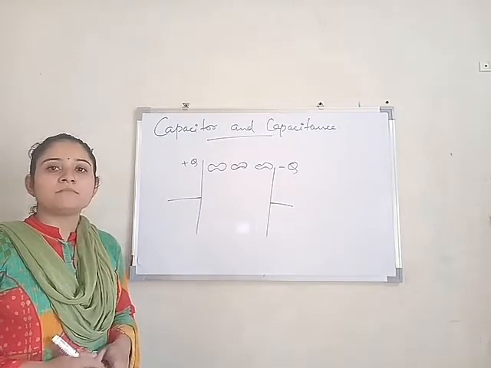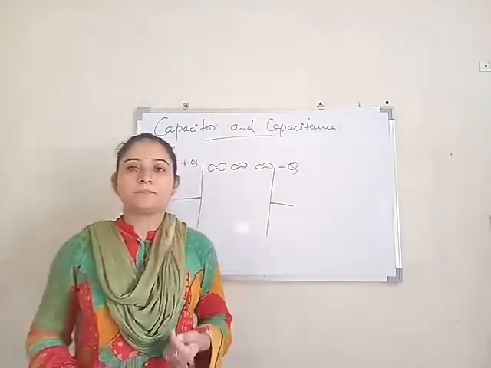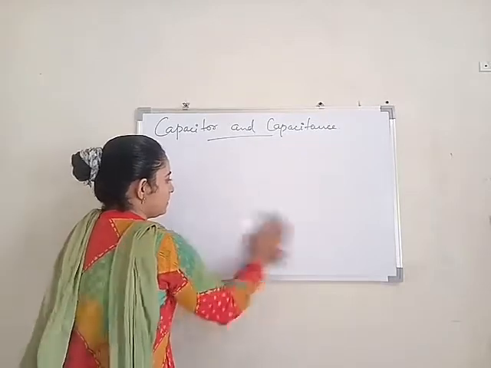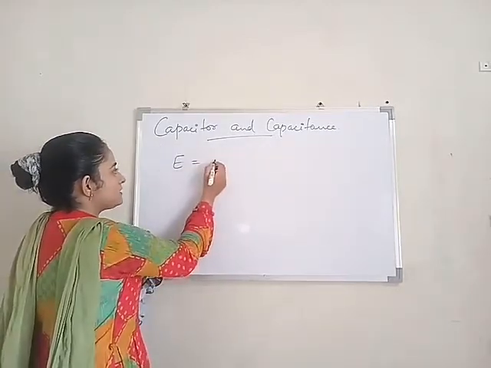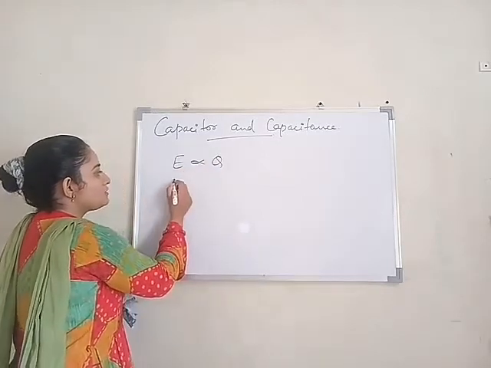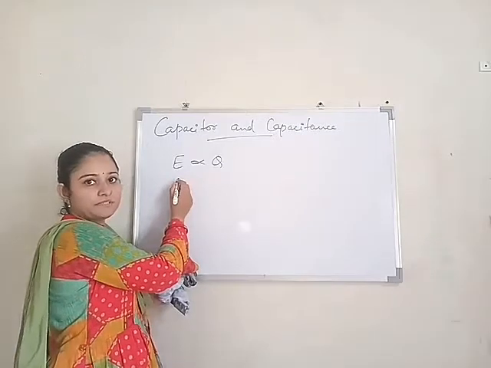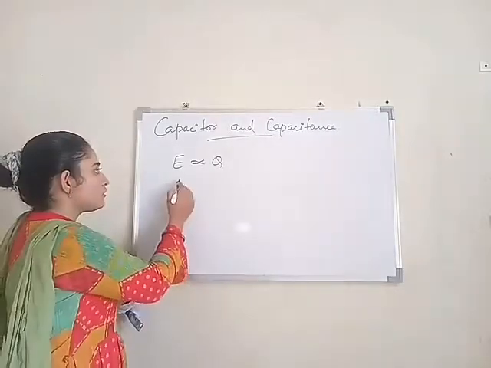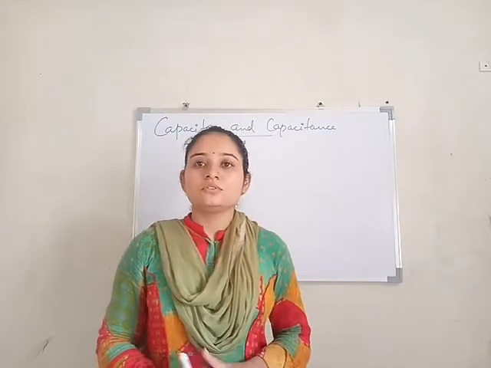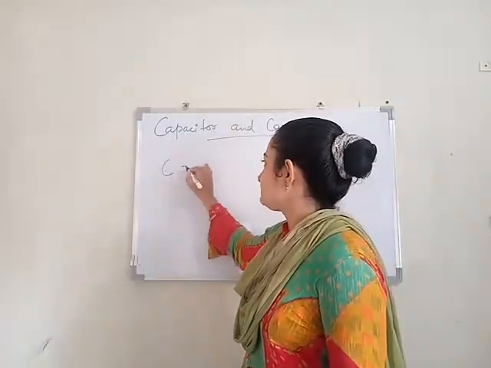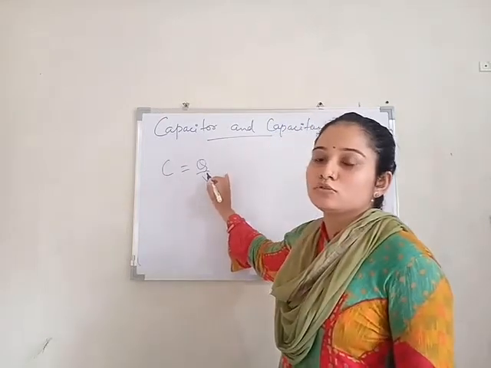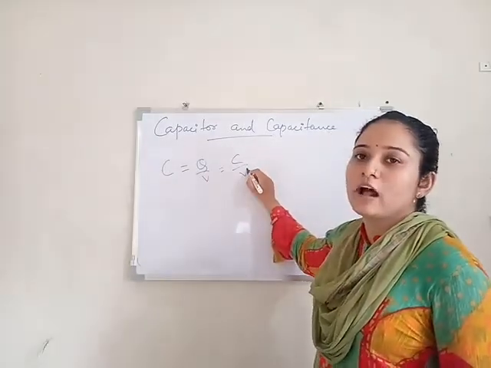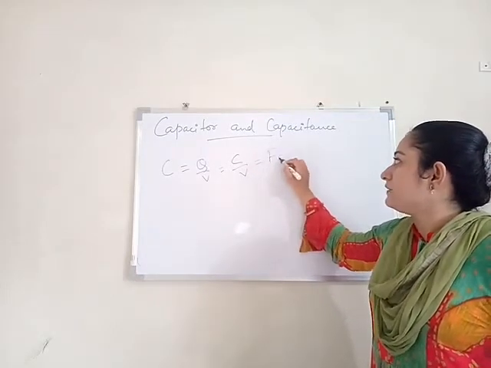This dielectric material can be anything, for example mica, paper, ceramic, etc. So we have the electric field, which is directly proportional to the charge Q. Also the capacitance of the capacitor, the capacity of a capacitor to store charge, is directly proportional to Q. This capacitance C is constant, that is, Q by V. The unit of capacitance is Coulomb per volt, and it is named after the scientist, that is, Farad.